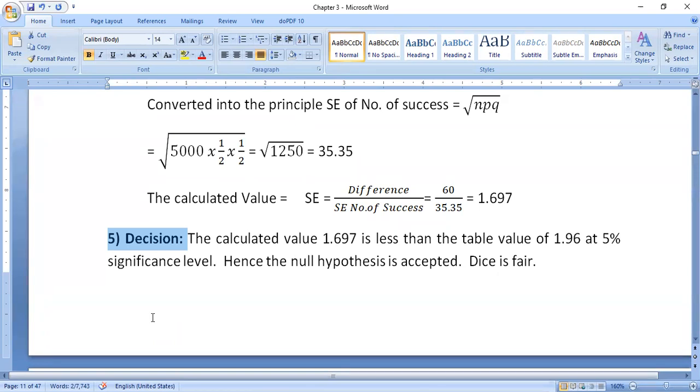These are the 4 important problems which come under the first method, first topic, that is test for number of success. With this, we completed test for number of success from the test of significance for attributes method.